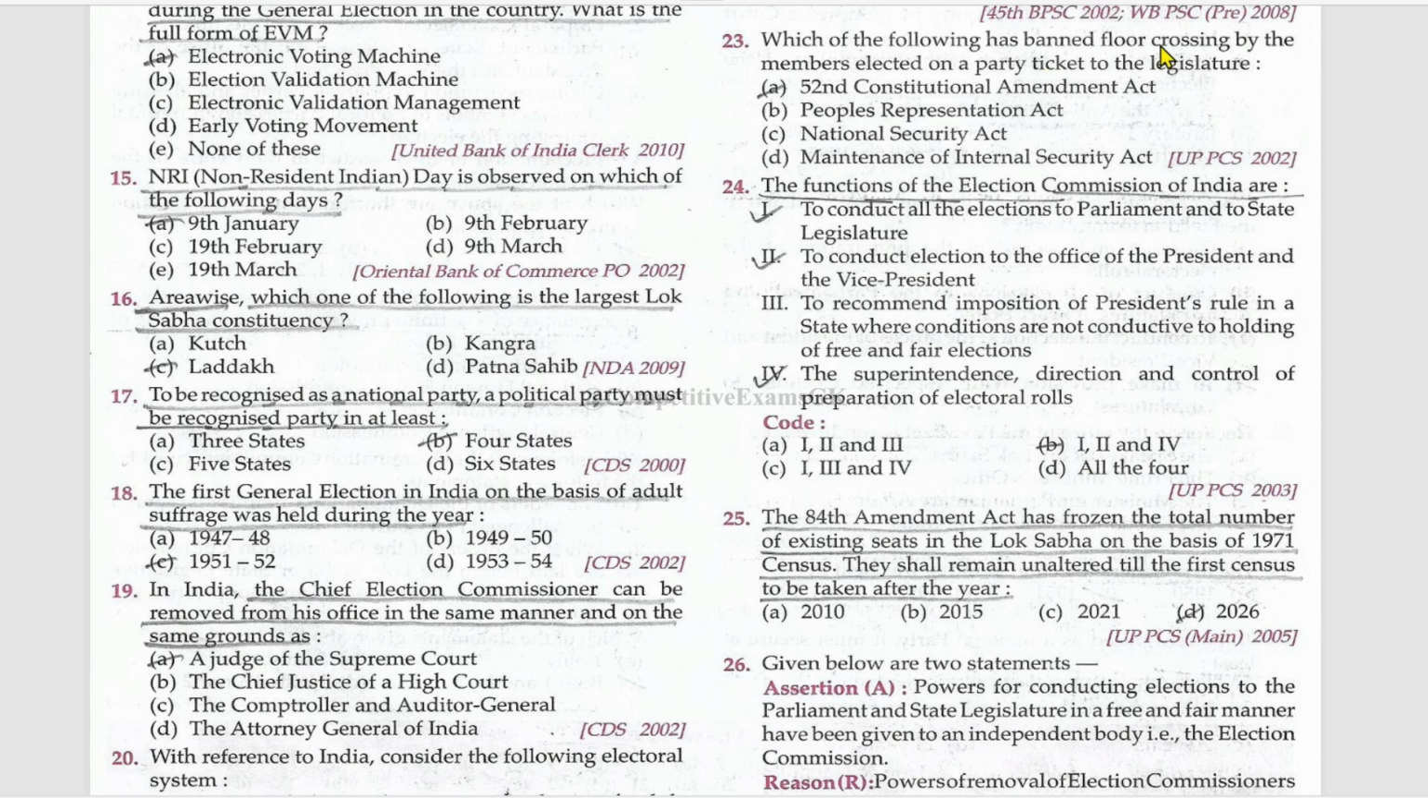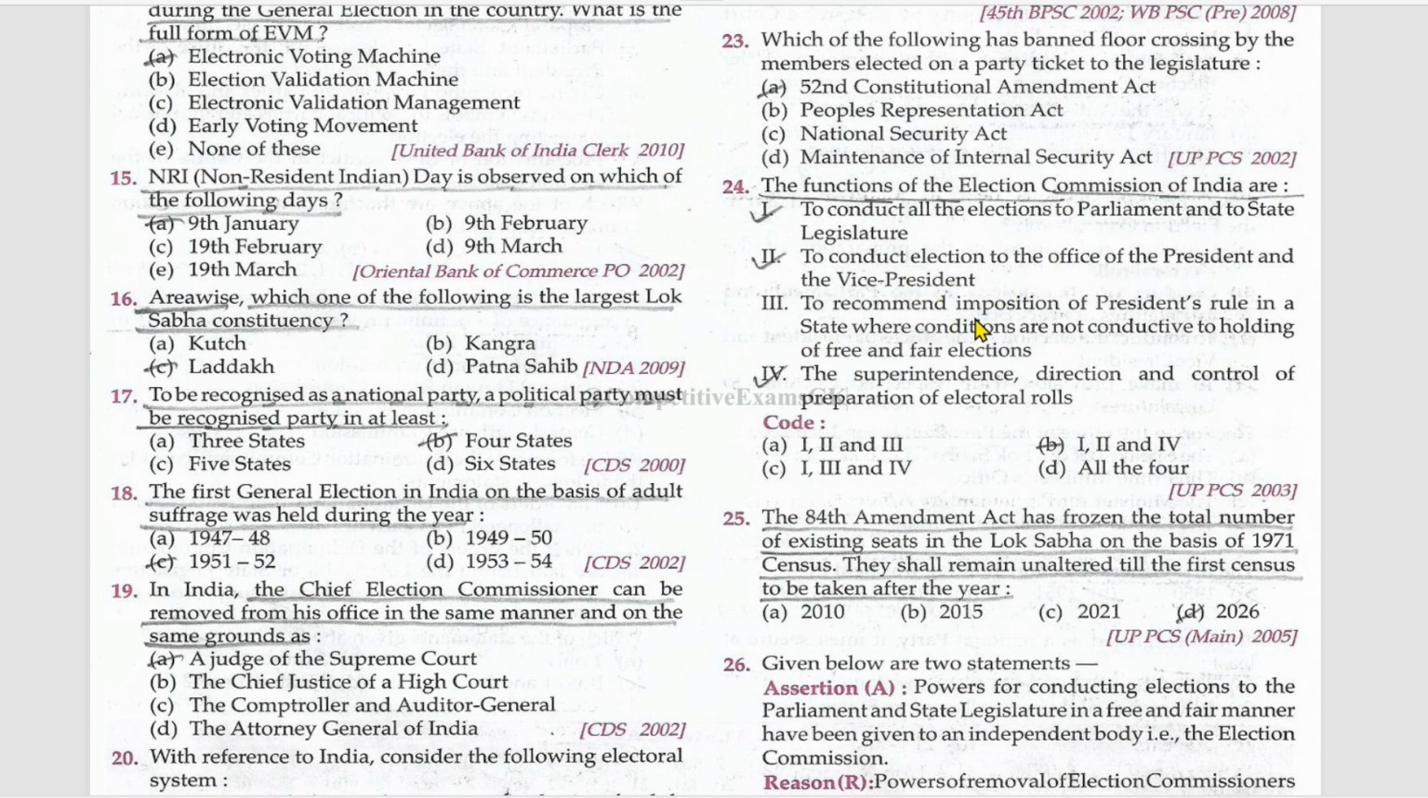Which of the following has banned floor crossing by the members elected on a party ticket to the legislature? 52nd Constitution Amendment Act. The functions of the Election Commission of India are: to conduct all the elections of the parliament and to state legislature. True. To conduct elections to the office of the president and the vice president. True.